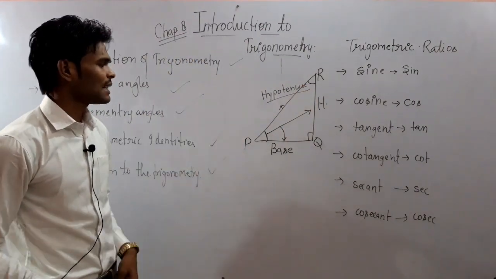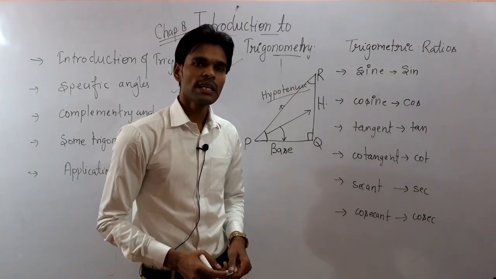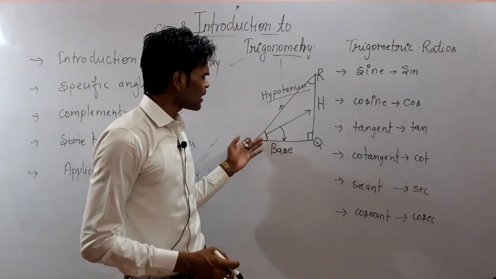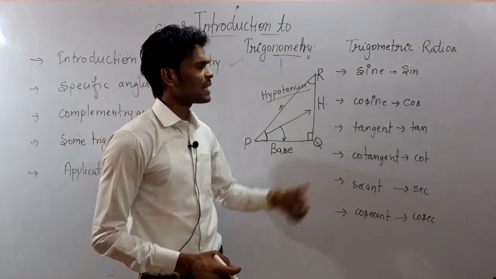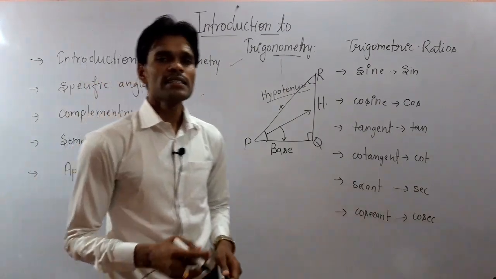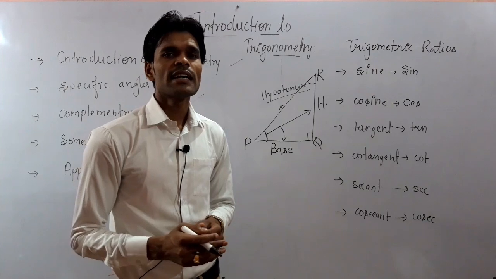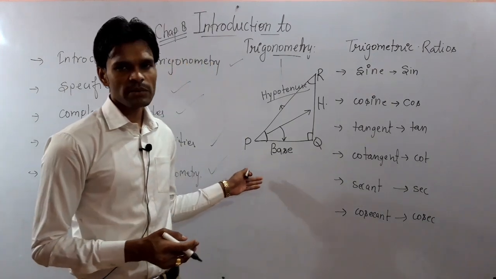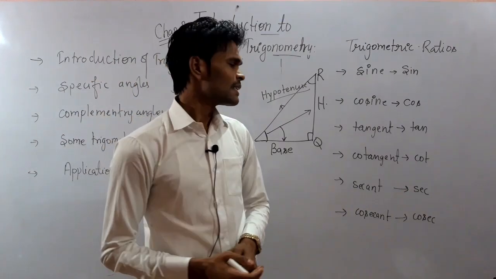So in any triangle, the side opposite to the acute angle is the height, the side adjacent to the angle is the base, and the remaining third side is the hypotenuse.